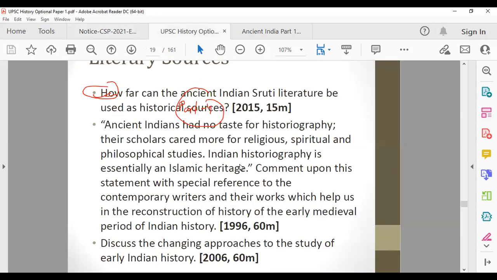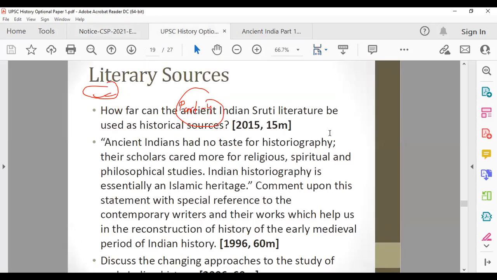Okay, let's not waste time. Let's start, because we have a lot of things to cover. When I make slides, I realize there are so many things to tell you people. So, literary sources. We have done archaeological sources, epigraphy, numismatics. Now we are here: How far can the ancient Indian Sruti literature be used as historical sources? So this is the question. I've shown you this question in the previous part, but we have not discussed it.